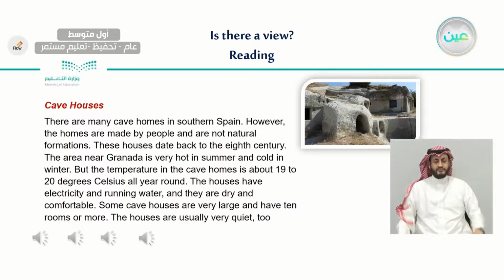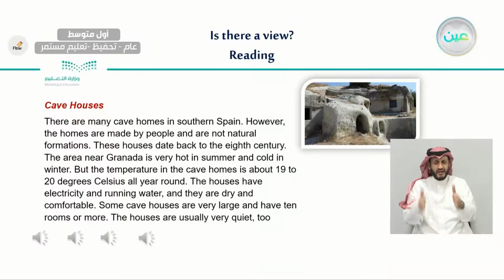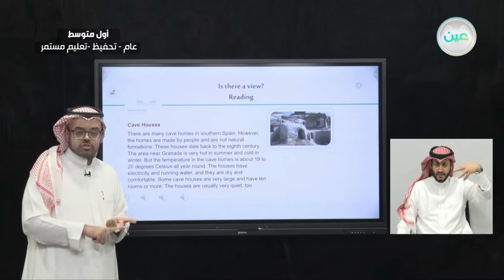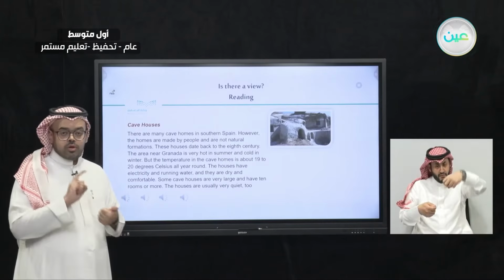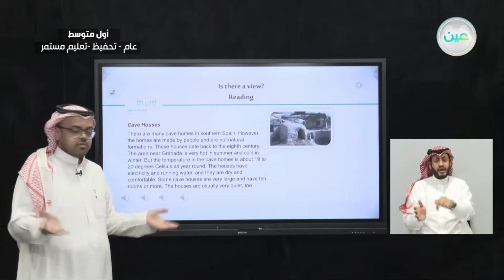And the temperature inside the cave homes is between 19 to 20 degrees Celsius all year. So it's not very hot and it's not very cold. And also the houses have electricity and water, so not only electricity but also water in these houses, like any other house.